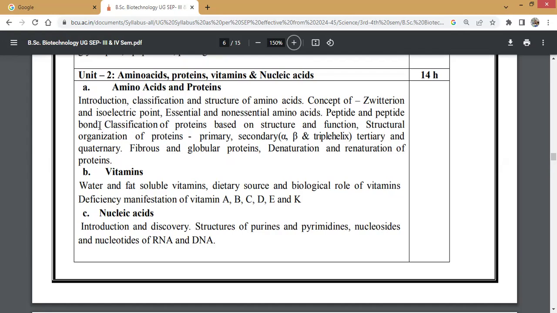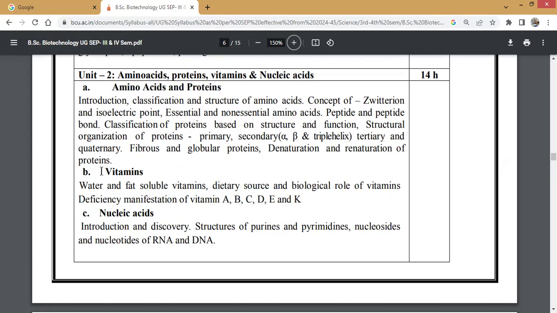Before classification of proteins, you must also study the introduction to proteins, then classification of proteins based on structure and functions. Based on the structural organizations, primary and secondary. In secondary structure, we have alpha helix, beta pleated sheets, and triple helix. Then tertiary and quaternary structures, then fibrous and globular proteins. Finally, denaturation and renaturation of proteins you must study.